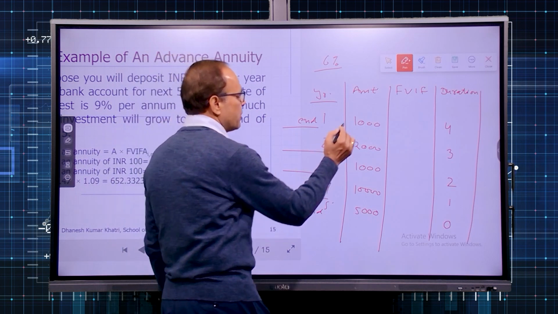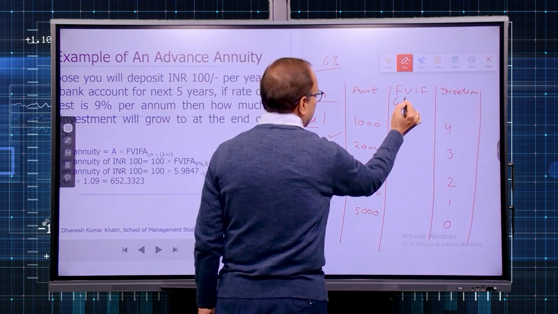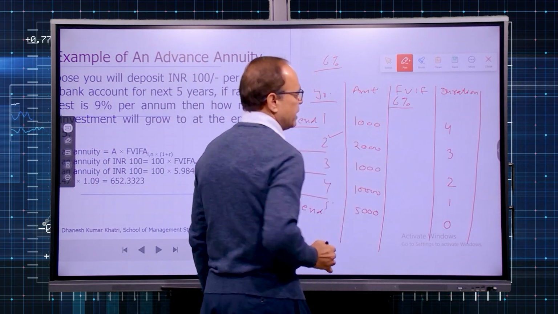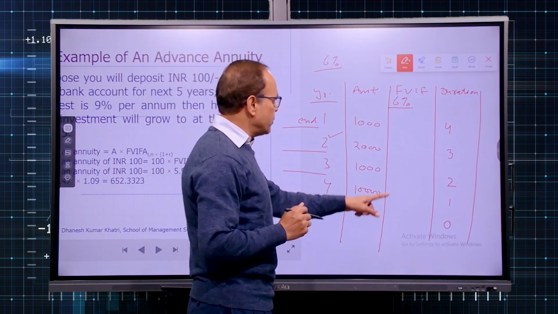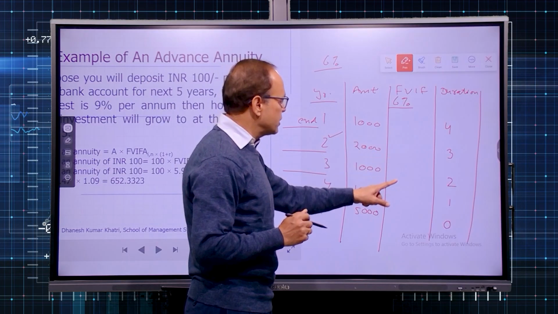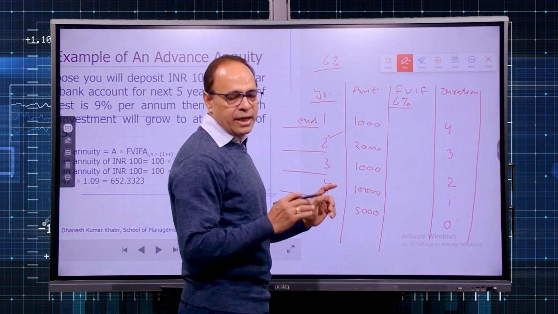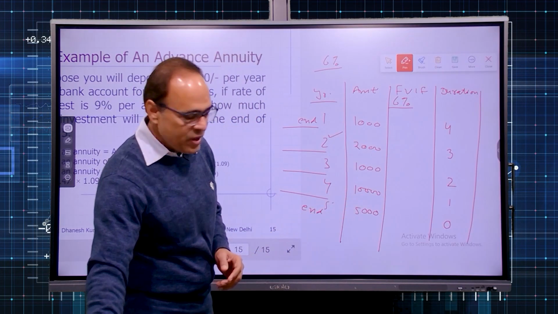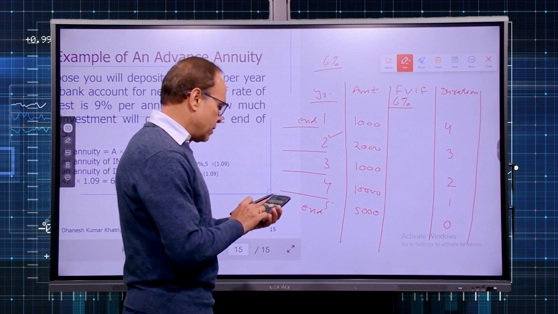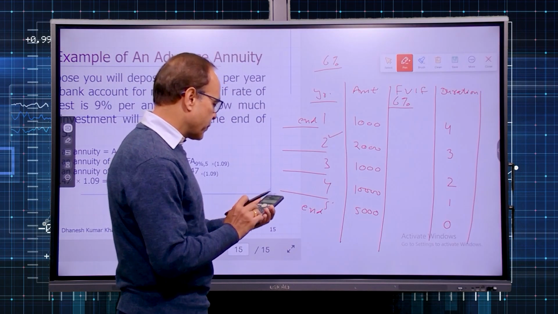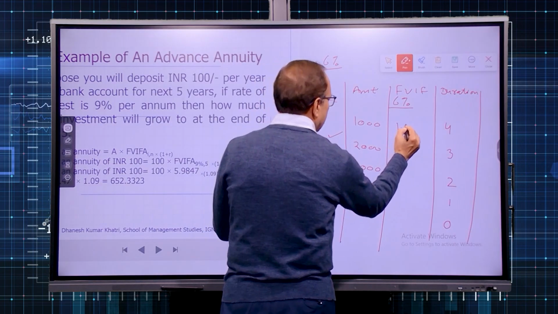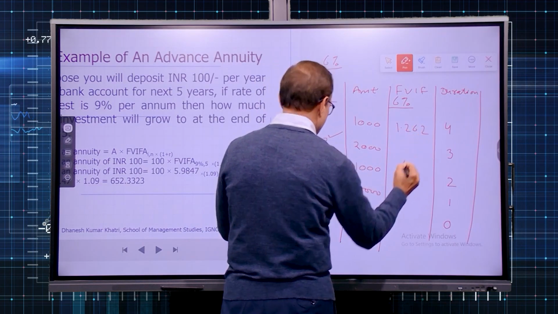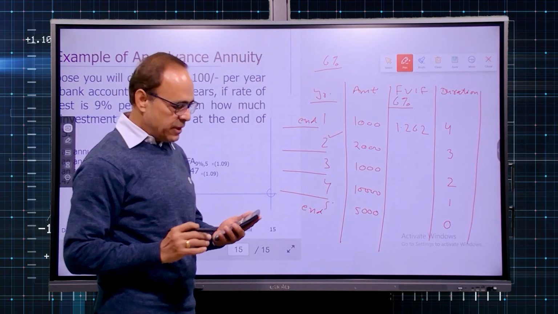Therefore, what we will be doing? We will be referring to the table at 6%, because my rate of interest is 6%. We will pick up the factor for 4 year, 3 year, 2 year, 1 year and 0 year, and accordingly we will do it. So let me right now calculate it by using my calculator. So 4th year factor you can find in the table, 1.262. I am using up till 3 decimal places.